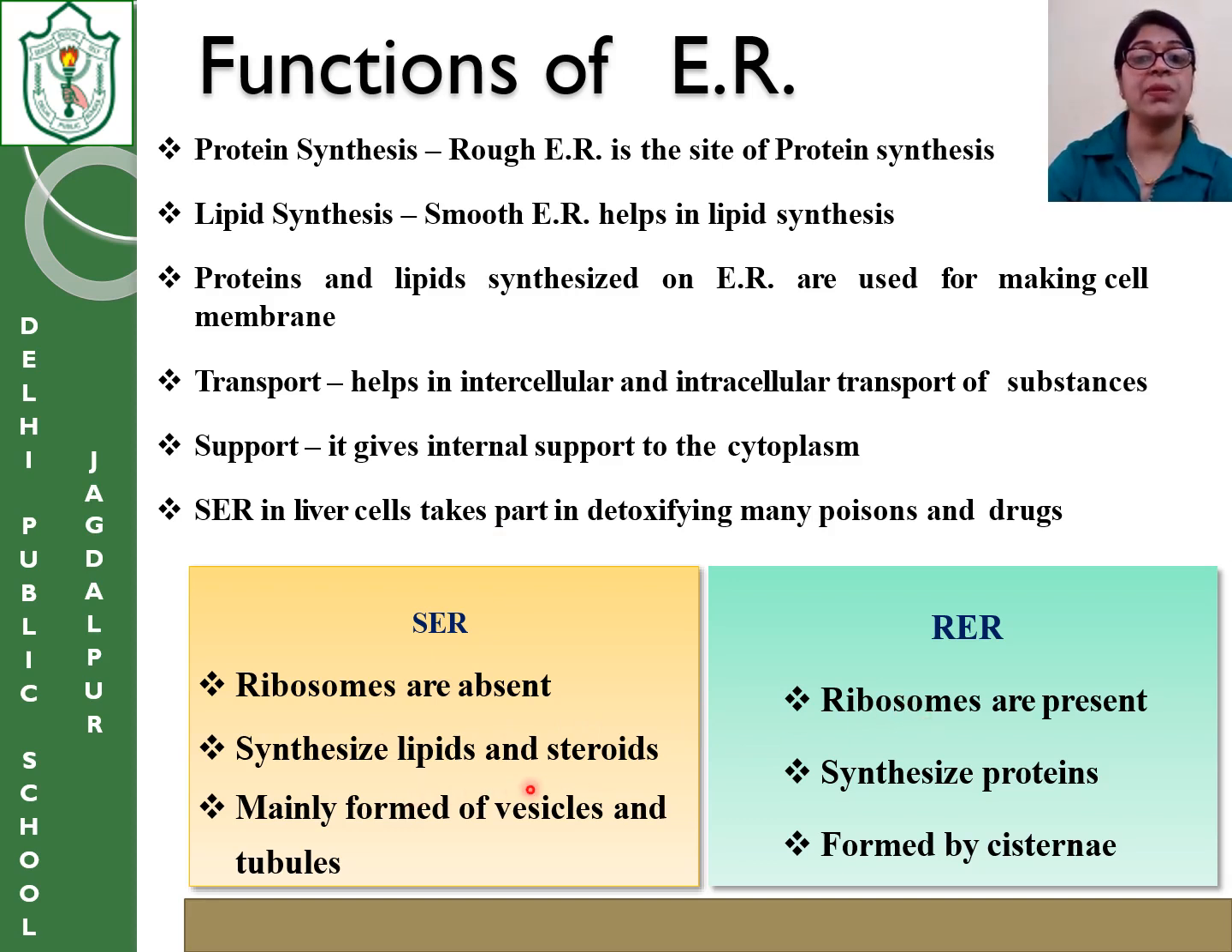They form lipids and steroids. They synthesize protein. They are mainly formed of vesicles and tubules, but they are formed of cisternae, the long tube-like structures. They are made up of that. Okay, so here we have the difference between the endoplasmic reticulum types, the smooth and the rough.